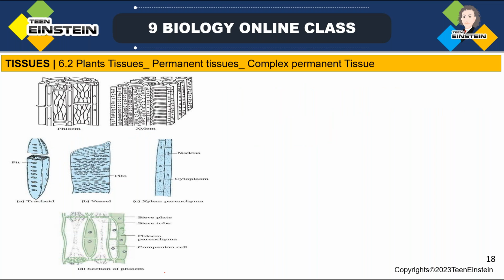Okay, so let's move to the xylem. Here, xylem consists of tracheids, vessels, xylem parenchyma, and xylem fibers.